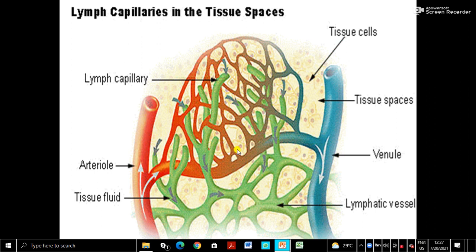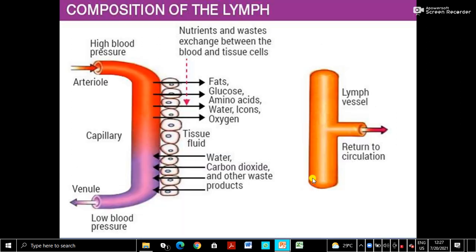Arteries, and finally the lymph vessels return the fluid to the veins. So this is the artery. Arteries maintain high blood pressure. That is why fast flow of blood is possible.